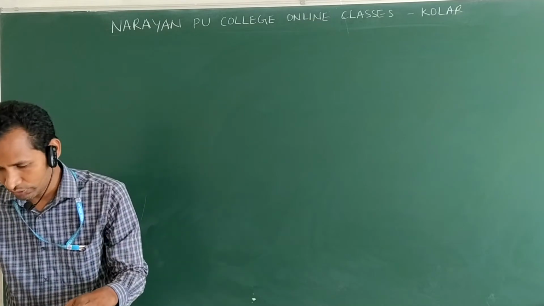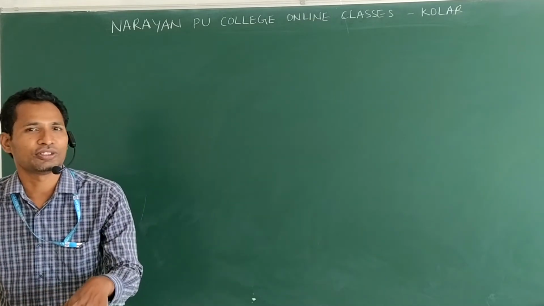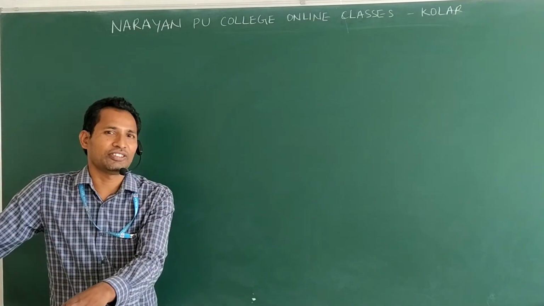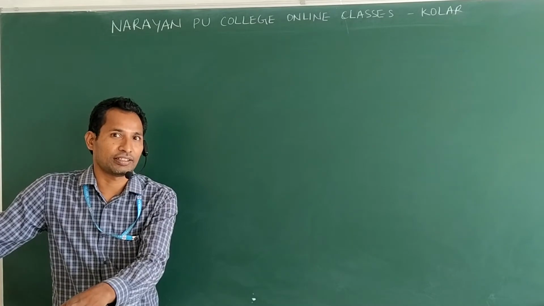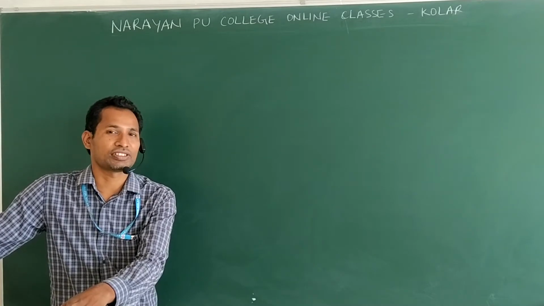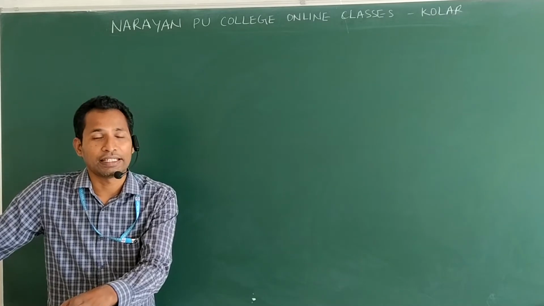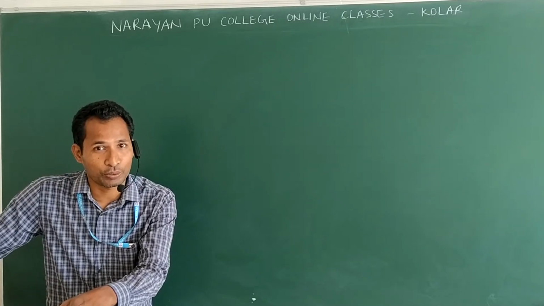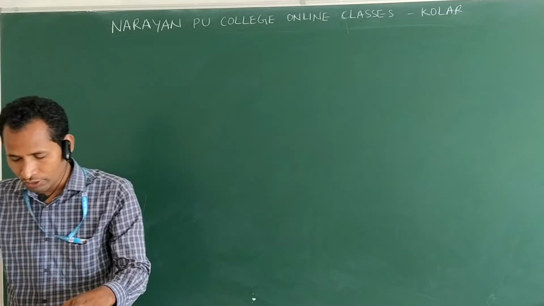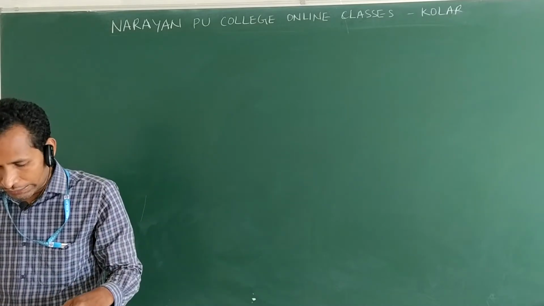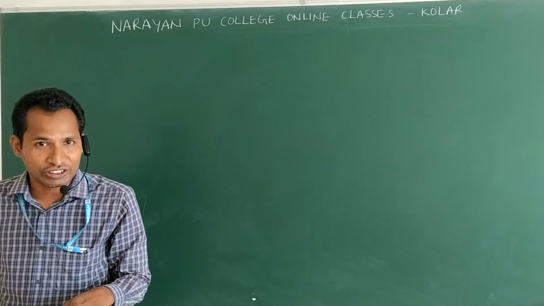Now come to synopsis. In the last video, we have seen 3 equations. I explained and I wrote 3 equations to remember: the electrostatic force equation, the electric field equation, and the electric potential equation. Now, electric potential energy.